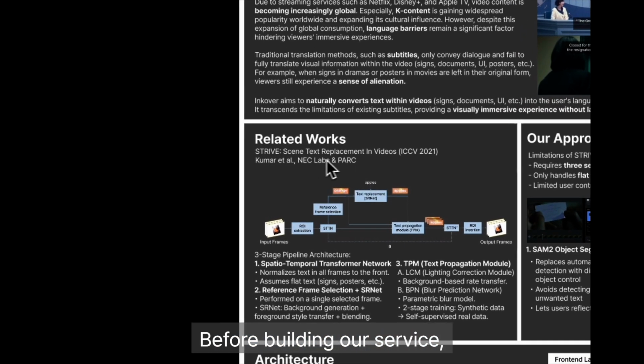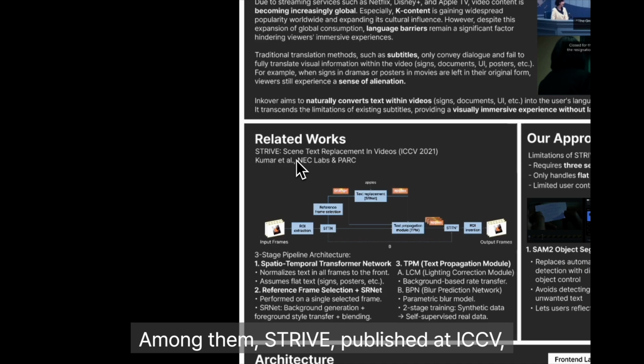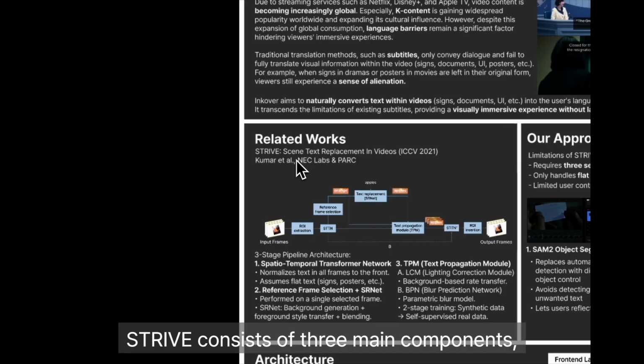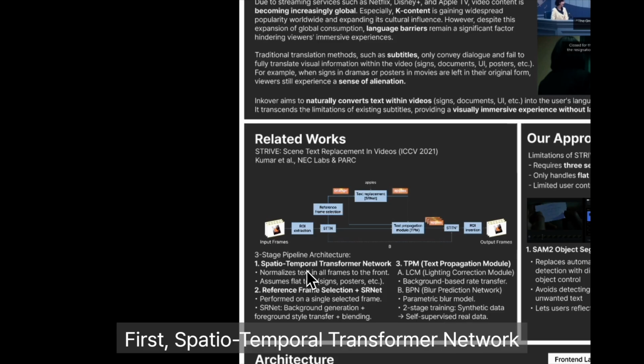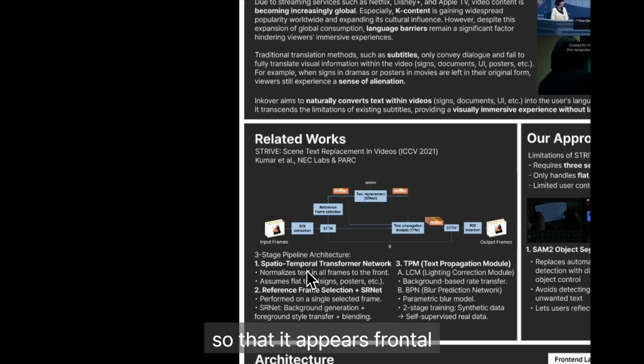Before building our service, we reviewed prior research. Among them, STRIVE, published at ICCV, represented the most well-known approach. Let me briefly explain its structure. STRIVE consists of three main components, excluding pre-processing. First, the spatio-temporal transformer network. This deep learning model rectifies the text so that it appears frontal.